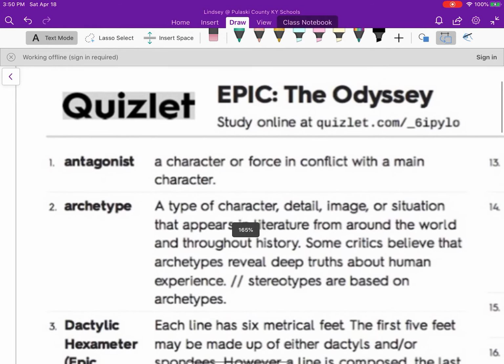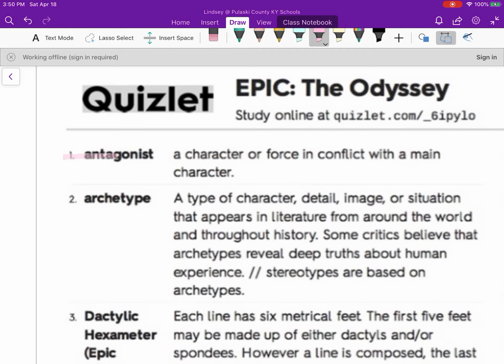So let's come over here and look at some individual definitions. Antagonist. You guys know what antagonist is. We've talked about this before. It is a character or force that is in conflict with the main character. So it's like, this is the bad guy. And that bad guy may be a person, it may be a tornado, it may be a general sense of unease. If the current state of the world was fictional right now, the antagonist would be COVID-19, right? It is the thing that is against the protagonist, all of us.